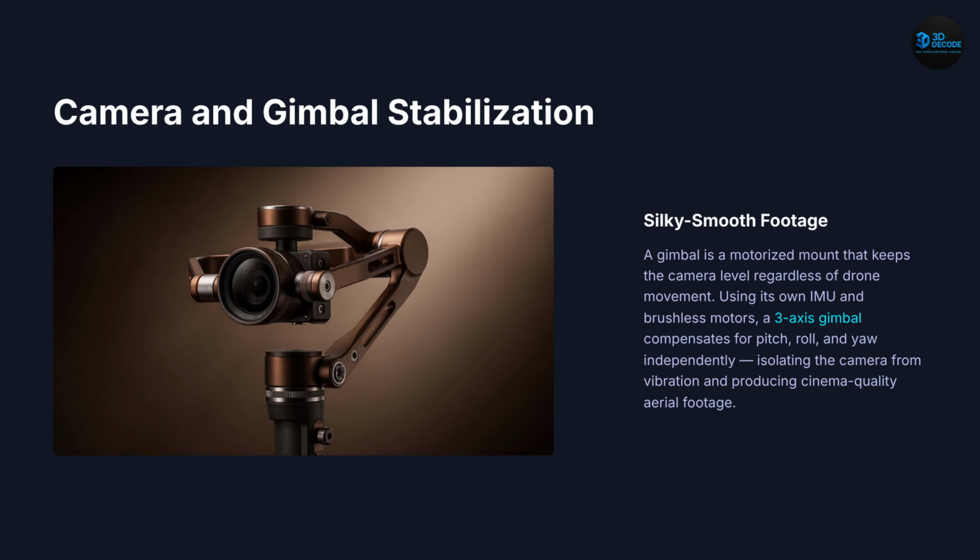Next, camera and gimbal stabilization. Drone footage appears smooth because of the gimbal system. A gimbal is a motorized stabilization platform that isolates the camera from drone vibration and movement. Using its own sensors and brushless motors, a 3-axis gimbal continuously compensates for pitch, roll, and yaw independently. This allows drones to capture cinematic aerial footage even during aggressive flight maneuvers.